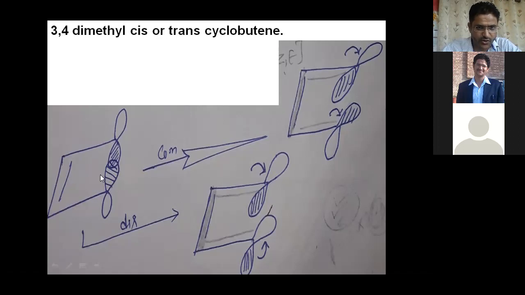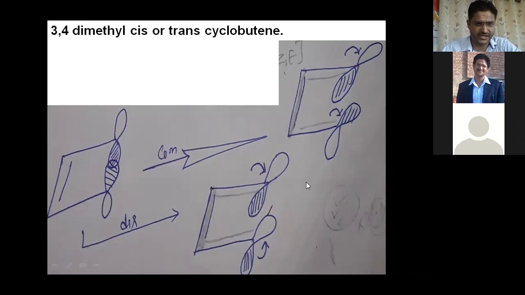But because of this rotation, this lobe moves in the anti-clockwise direction. After that, the positive lobe also comes in the left hand direction. So here both positive lobes are in the left hand direction, while here one positive lobe is in the left hand direction and the other in the right hand direction. So this is the basic point related to the stereochemistry of electrocyclic reactions.